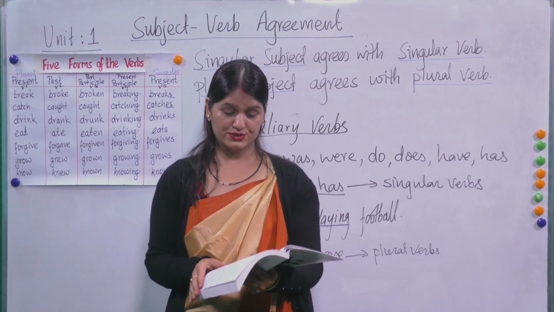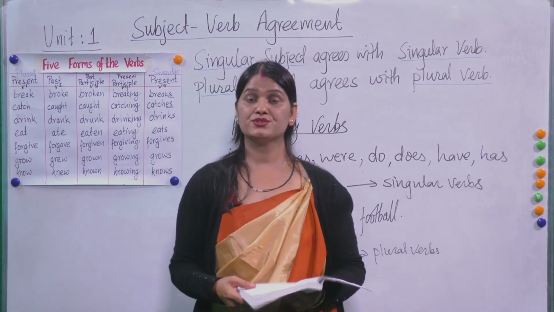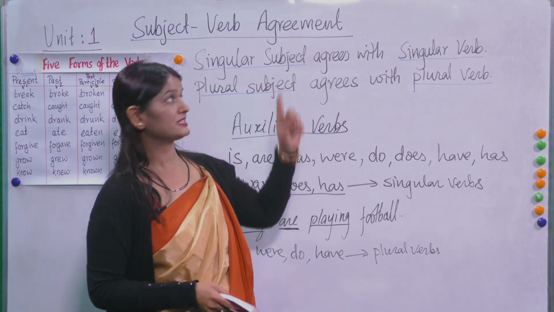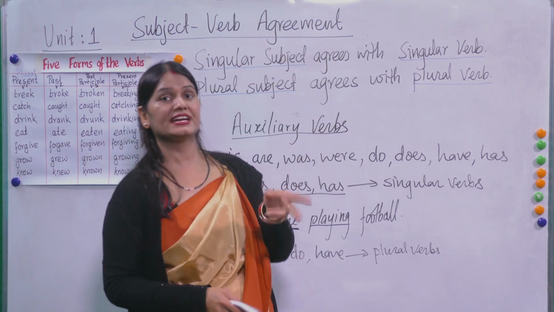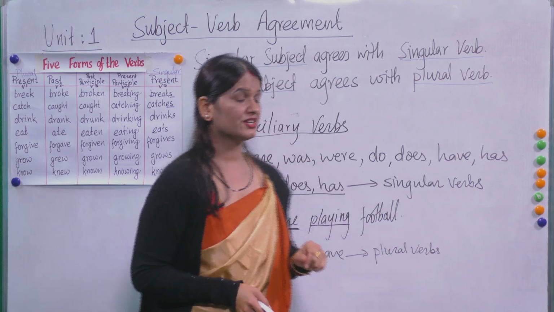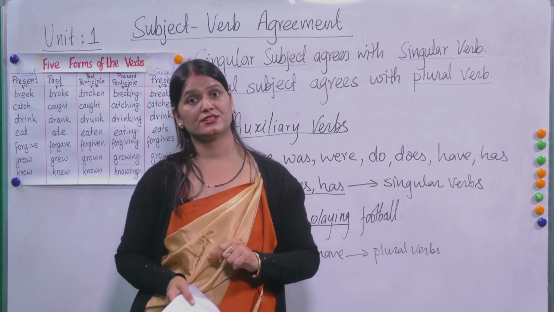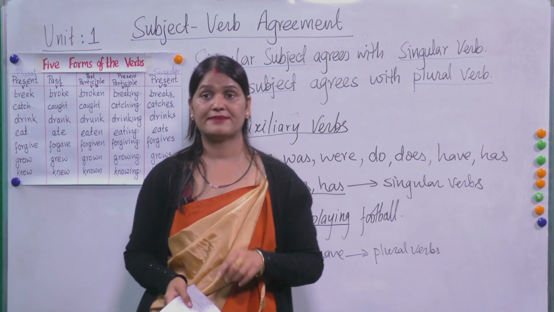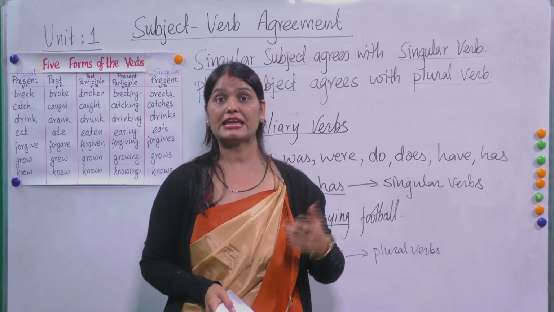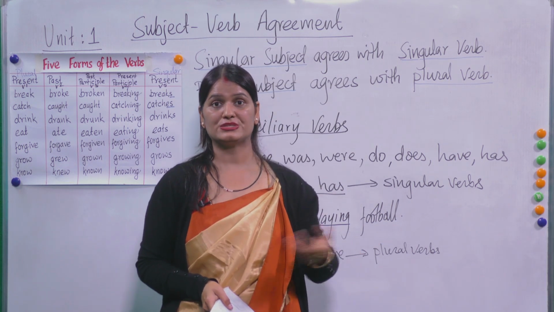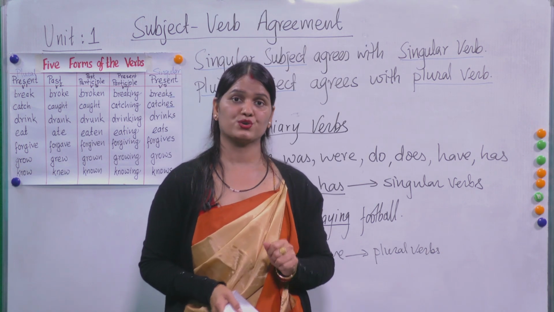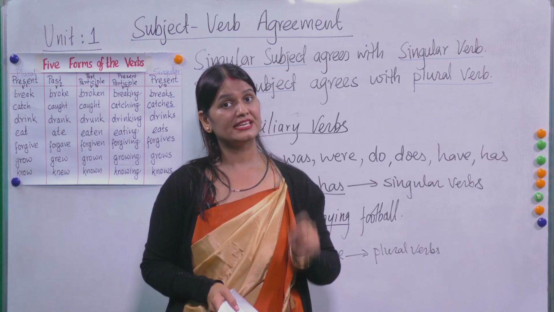I hope you understood the rules, the idea, and the importance of subject and verb agreement. If subject and verb do not agree with each other, then your sentence will be meaningless. That will be an incorrect sentence. Especially students have the habit of using sentences like he have done some work. Unconsciously, they use sentences like that. If you say he have, then that is wrong. You have to say he has.